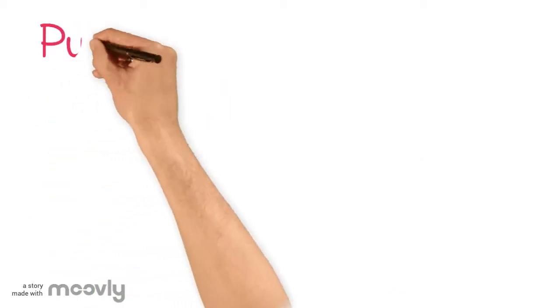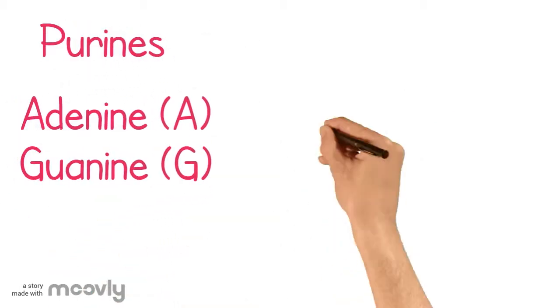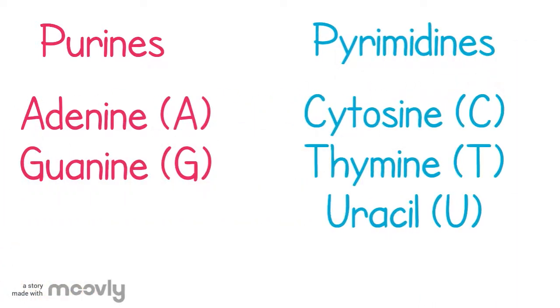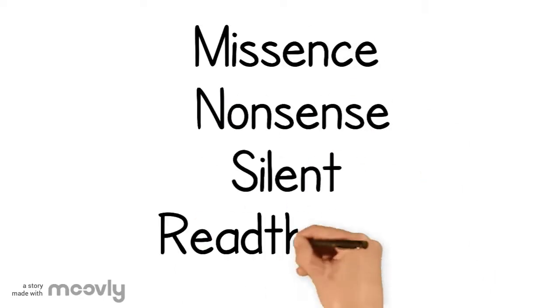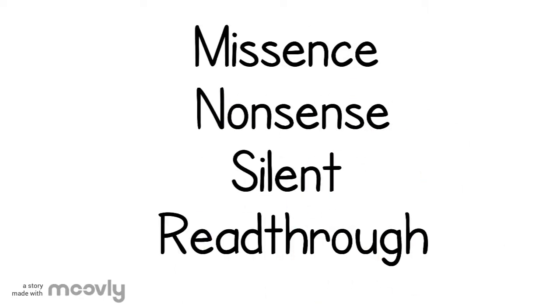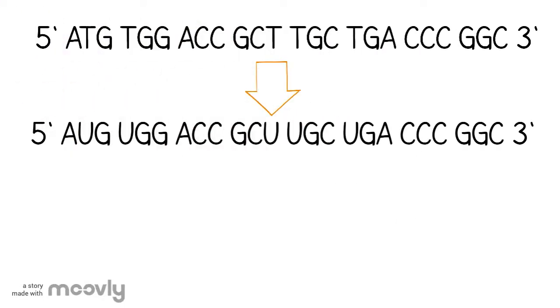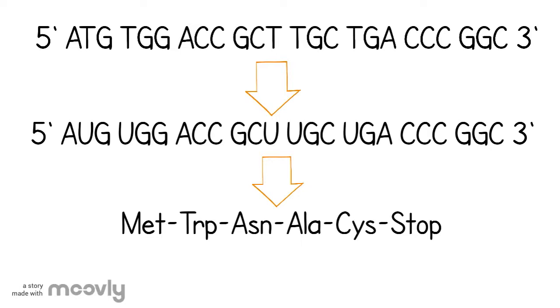As a reminder, the purines are adenine and guanine, and the pyrimidines are cytosine and thymine, and uracil instead of thymine in RNA. There are different types of point mutations that have different effects on the amino acid sequence. Given the following sequence, the first step is to change all of the thymine bases into uracil bases because it is the RNA that will be translated. This is the original strand of RNA and the translated amino acids.